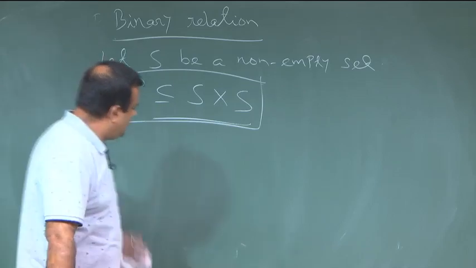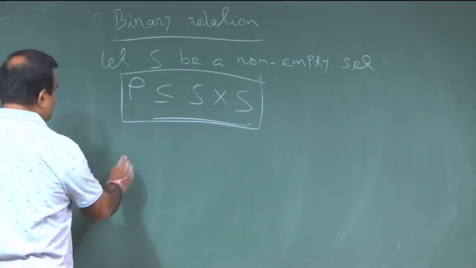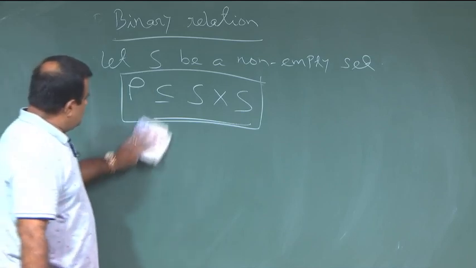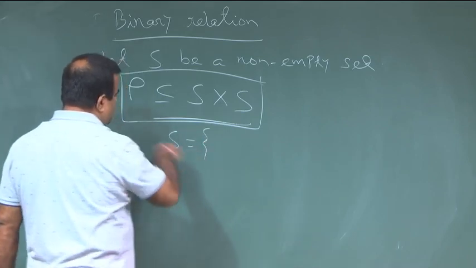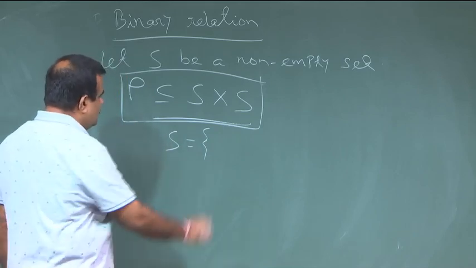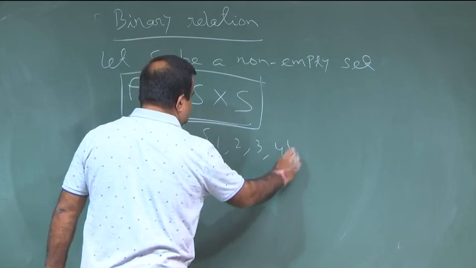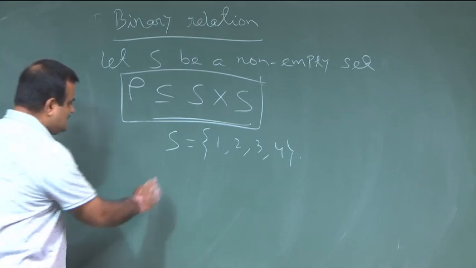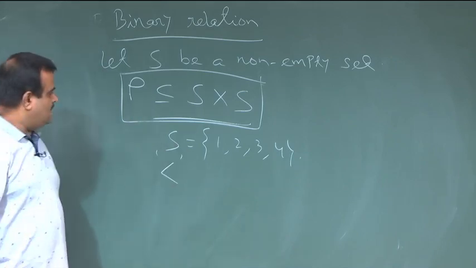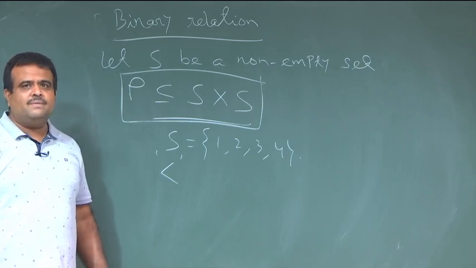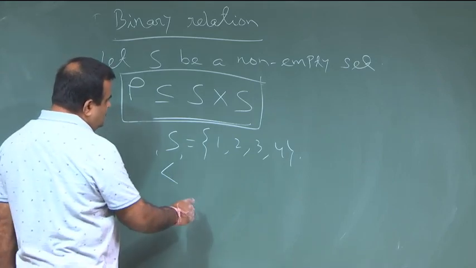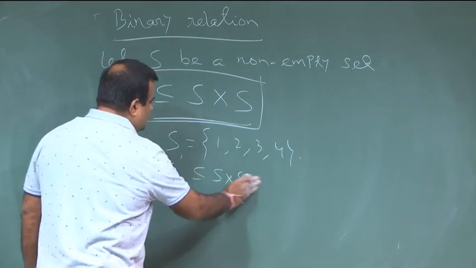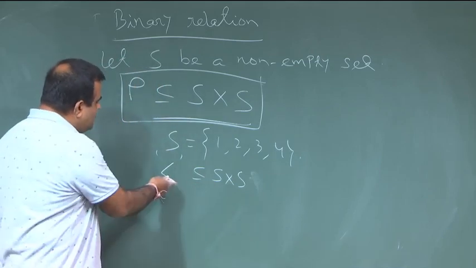For example, suppose we have the set {1, 2, 3, 4}. Now, if we define the relation less than, the elements which are less than, this is basically a subset of S cross S. So, who are the elements that are less than?